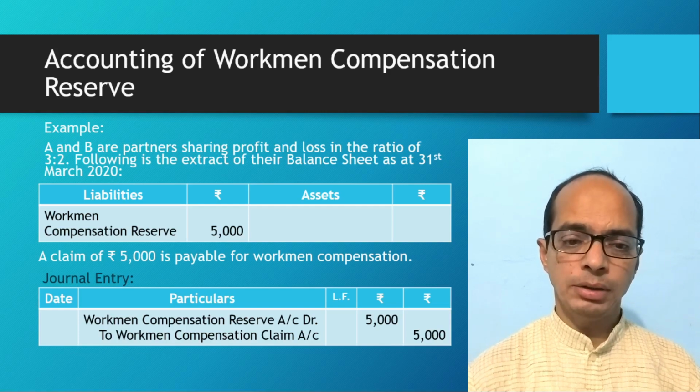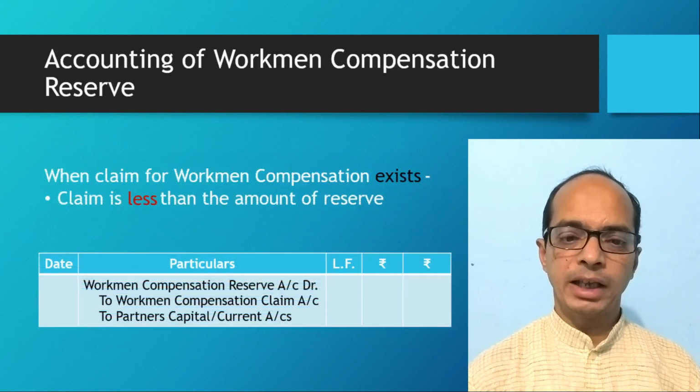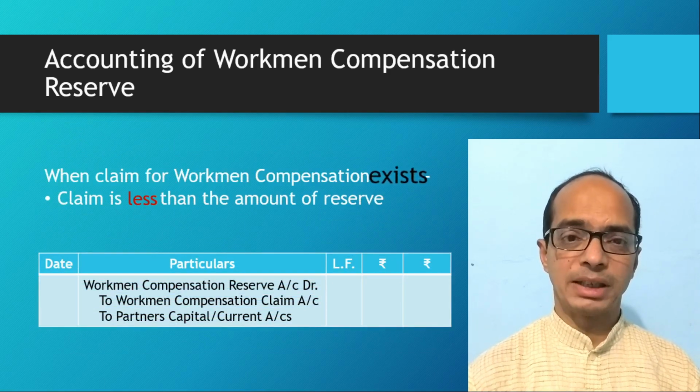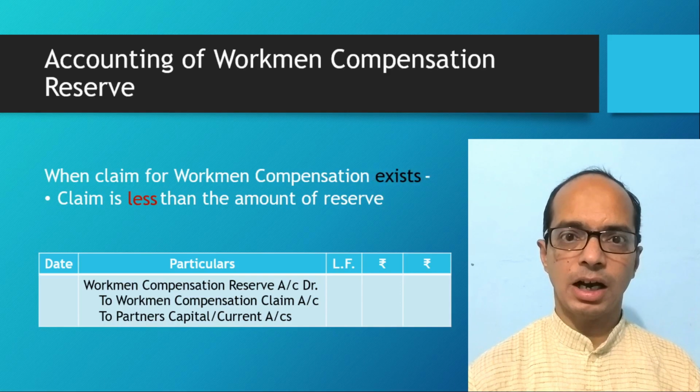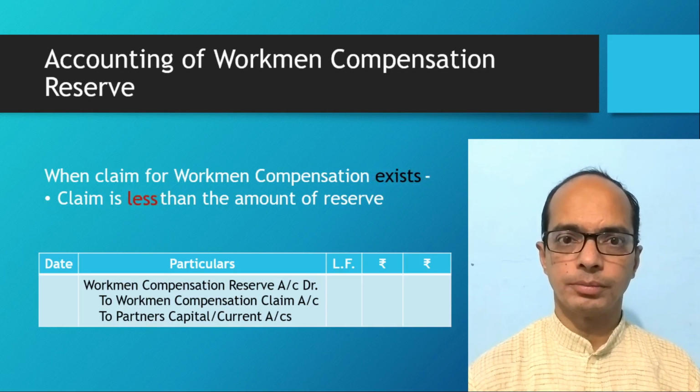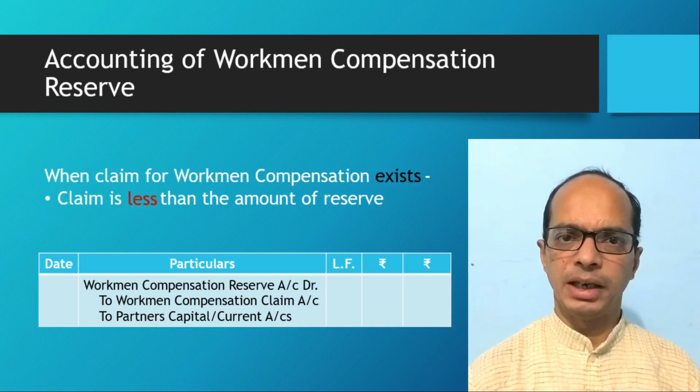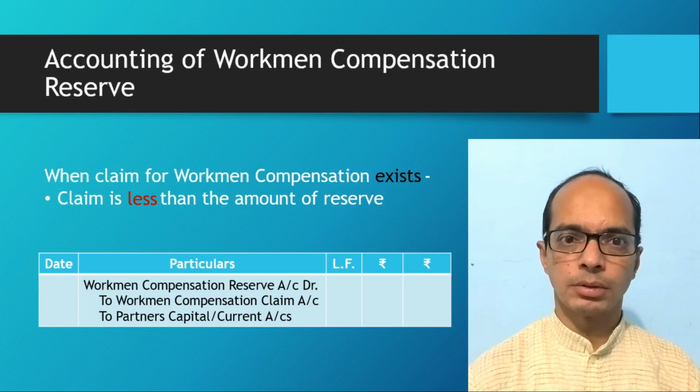Now another condition. When claim for workman compensation exists, but that claim is less than the amount of reserve, definitely there will be surplus amount in the reserve account.